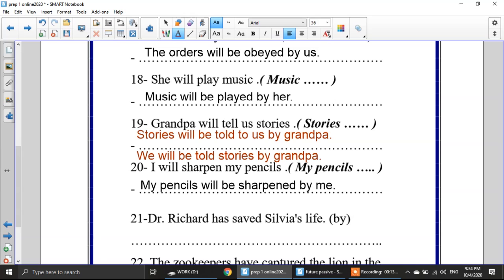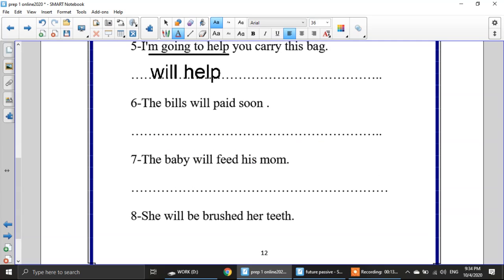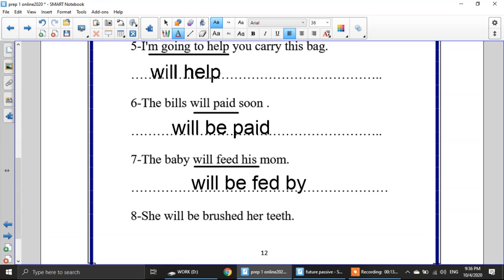Here we will correct the mistakes again. Number 6, the bills will pay it soon. Of course, there is something missing here, which is be. The bills will be paid soon. Look at this one. The baby will feed his mom. Is this correct? Of course not. So it will be, the baby will be fed by his mom.